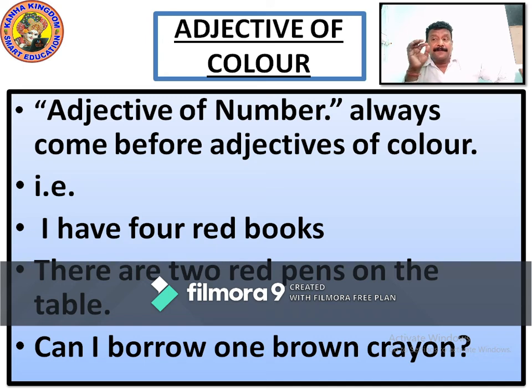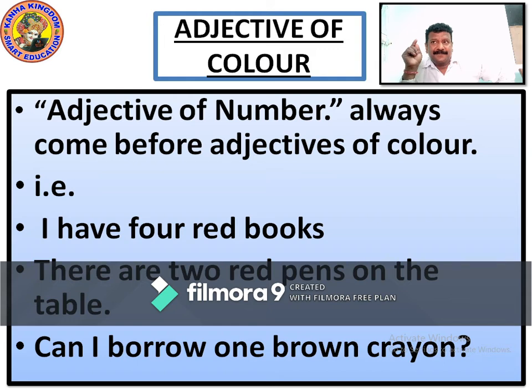Right? Can I borrow 1 brown crayon? It's talking about crayon. Crayons are the coloring pencils. It's a noun. So here also you can see adjective of number comes first, 1. Then comes brown, adjective of color. Then comes crayon.